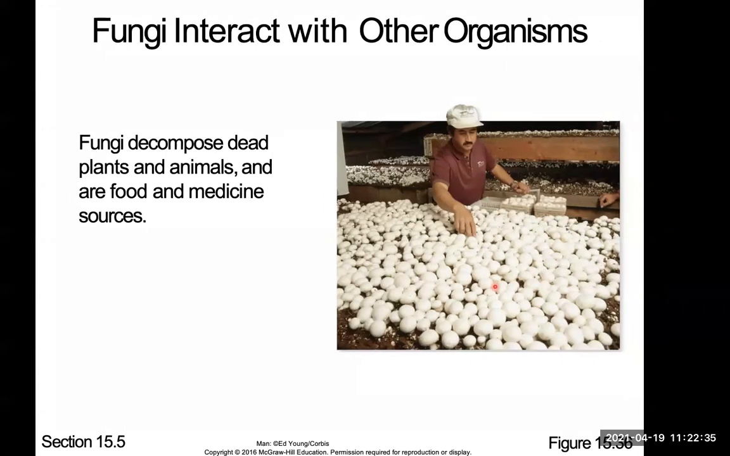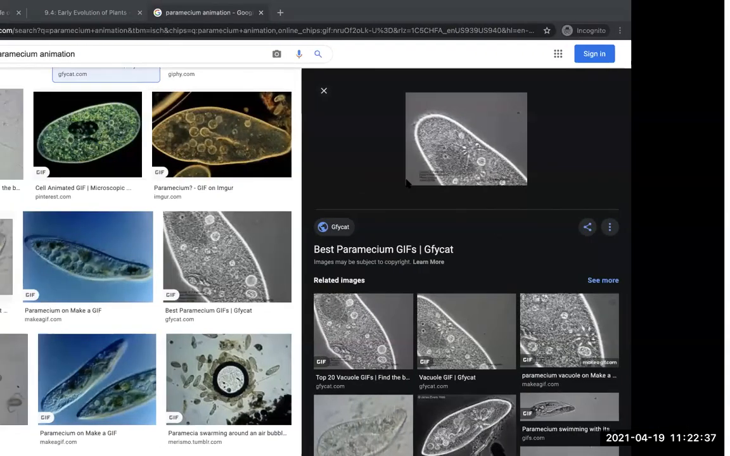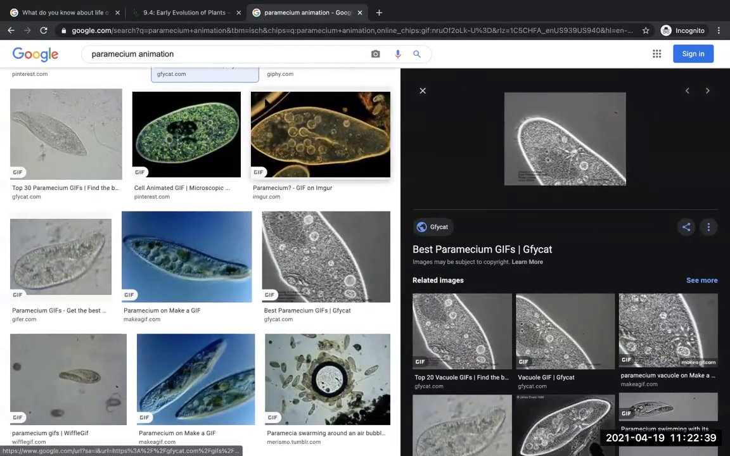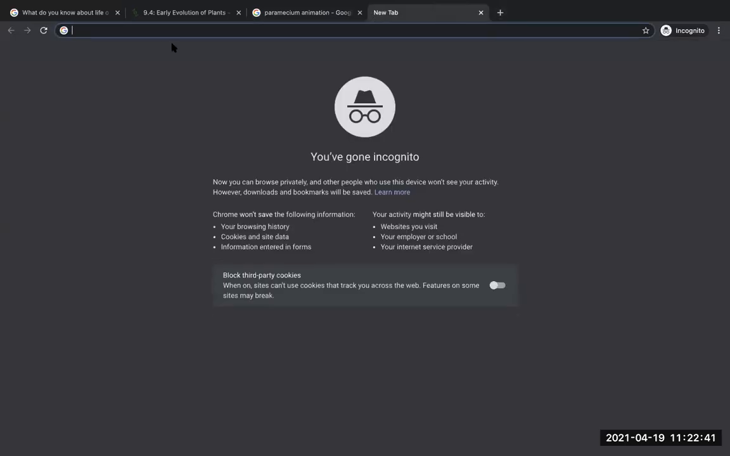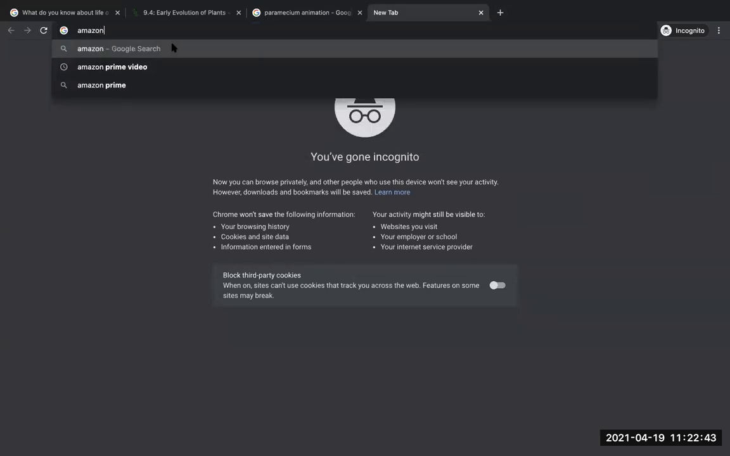This reminds me of something. Some fun stuff that you can do at home with mushrooms, go to Amazon.